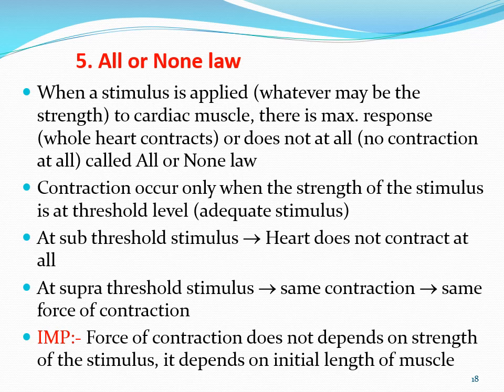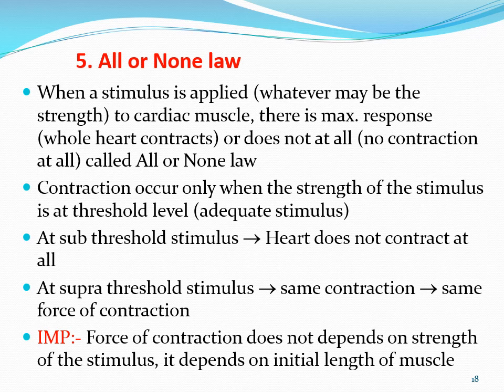So we can say that the heart contracts as a whole when the strength of the stimulus is at the threshold. But if the strength of the stimulus is less than the threshold, that is called a sub-threshold stimulus, then the heart does not contract at all. Now the next example: if the strength of the stimulus is more than the threshold, that is called a supra-threshold stimulus, then also we get the same force of contraction that we get at the threshold stimulus. So this is the meaning of the all or none law.